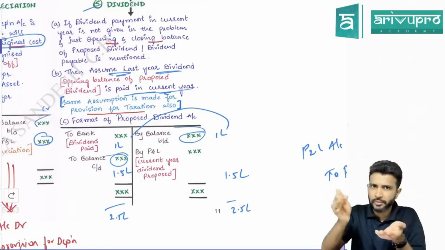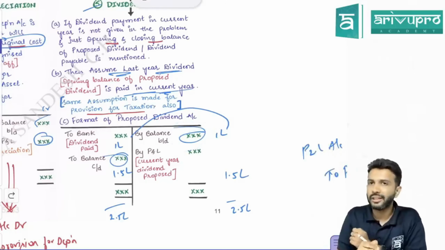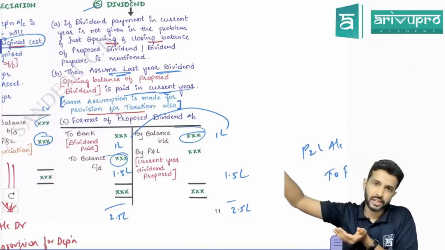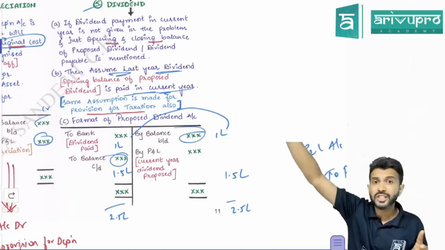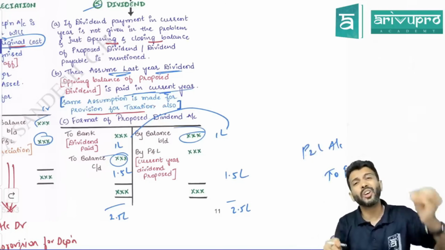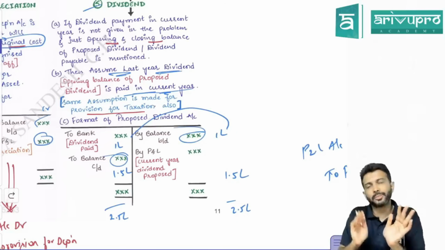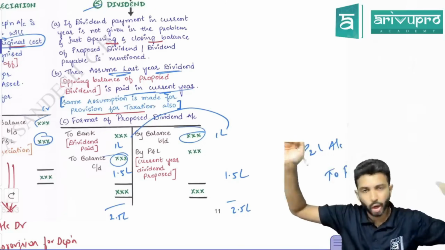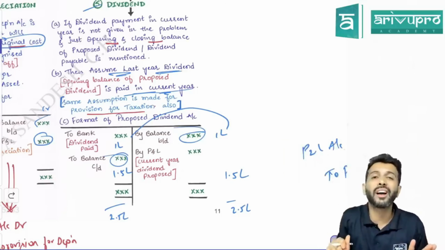Same logic. Provision for taxation means tax you have to pay to the government. Opening balance means that provision for tax, does the tax relate to the current year or last year? Last year. Last year's tax, will the entire thing be outstanding or will it be paid to the government? It will be paid to the government. So same adjustment: if they just give provision for taxation opening balance and closing balance and nothing else, whatever is the opening balance, we assume that it is paid in the current year.